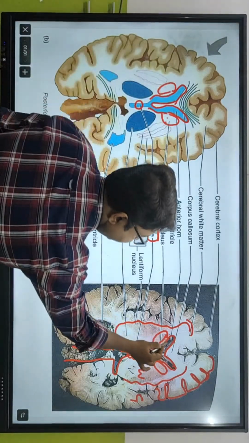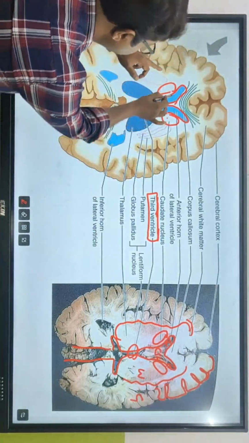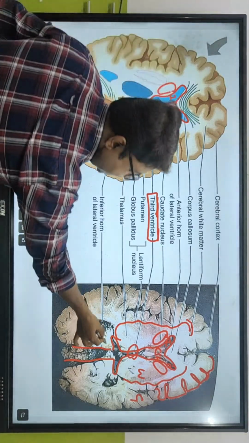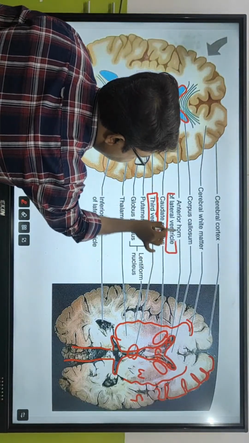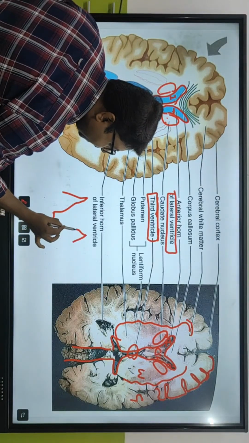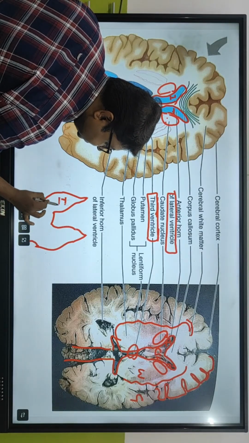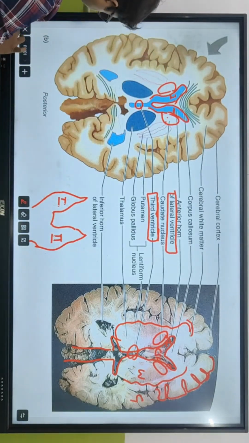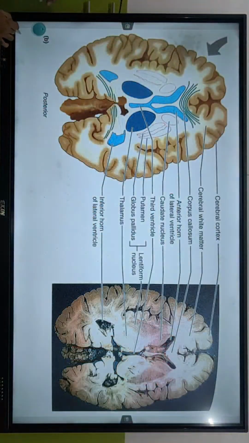So where is the first ventricle? Here is the first ventricle, this is the second ventricle. So this is the first ventricle, this is the second ventricle, this is the third ventricle, and it joins with the fourth ventricle, which is not shown here, but this is the fourth ventricle. So what will these two be? Lateral ventricles. These are 2 lateral ventricles. These 2 join with the third one.